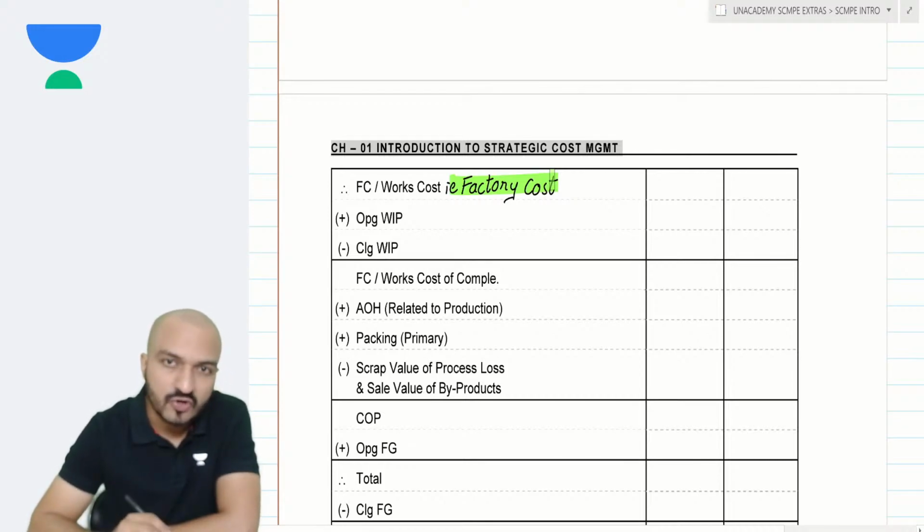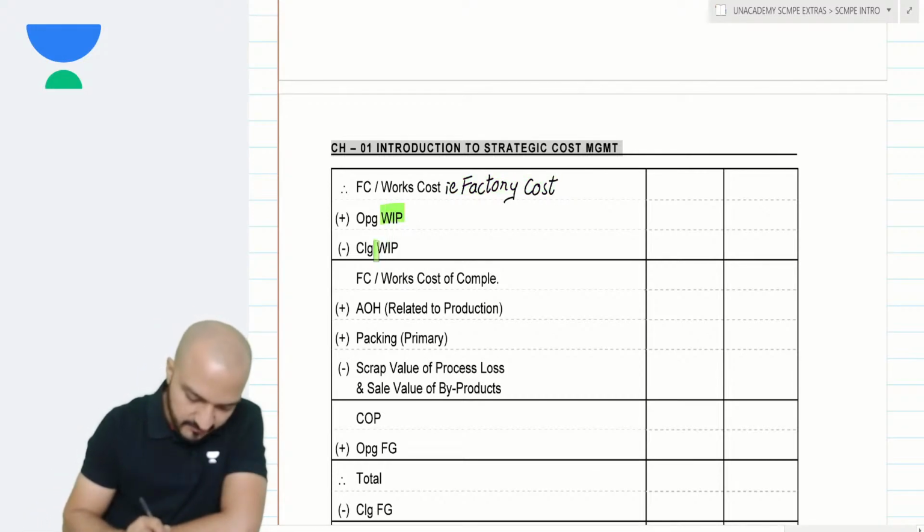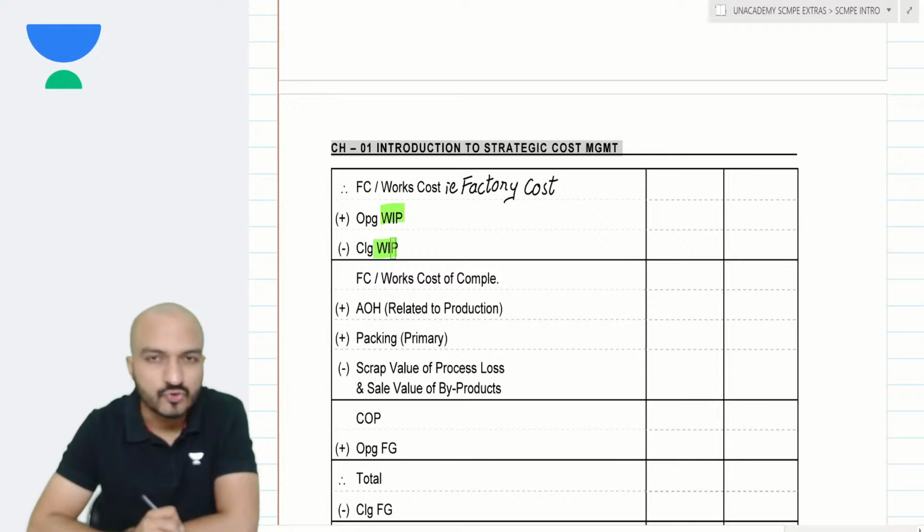Now in this factory cost, you need to adjust WIP. Do you know what is WIP? Yes, the full form is work in progress. I don't want the full form. I want the meaning. What does WIP mean? Anyone?